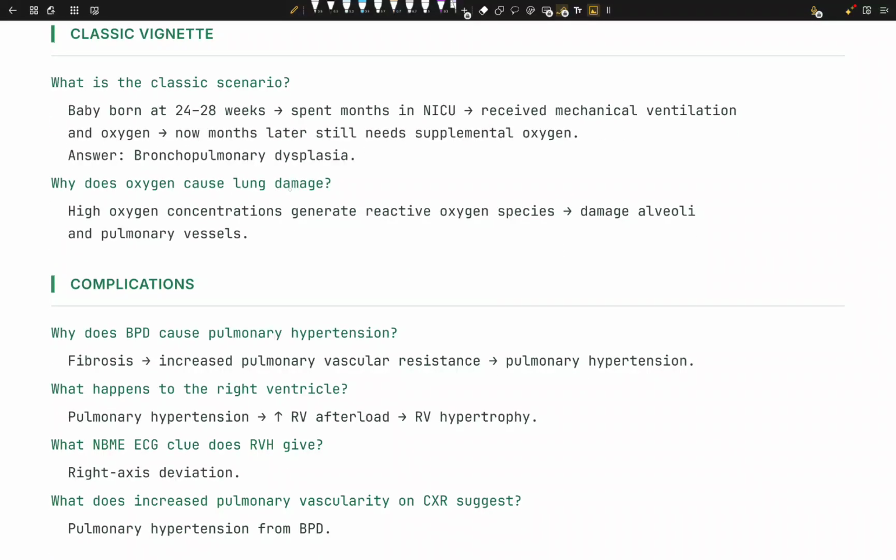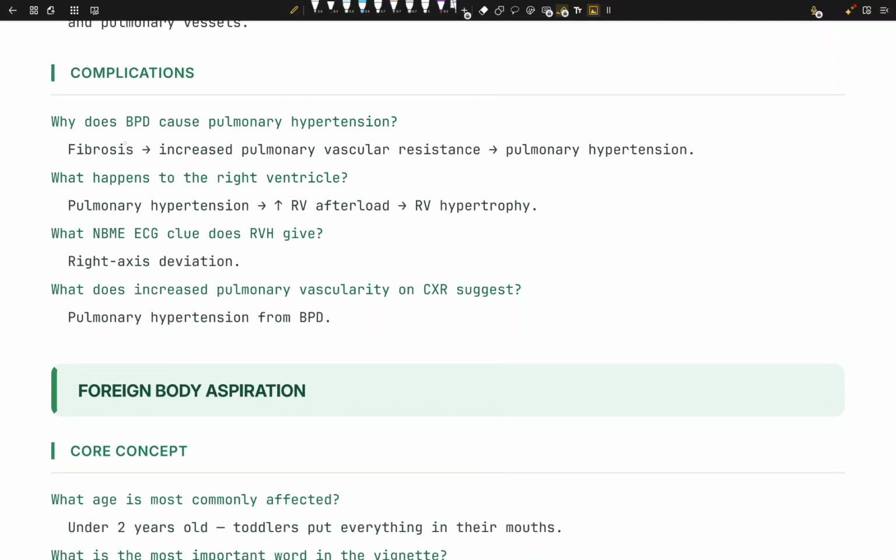Now, why does oxygen cause lung damage? Because oxygen concentration generates these ROS, which damage the alveoli and pulmonary vessels. Complications: why does BPD cause pulmonary hypertension? Wow, cool concept, by the way. Fibrosis happens in some part of the lung, right? Increased pulmonary vascular resistance happens here, right? And then we have pulmonary hypertension, right?